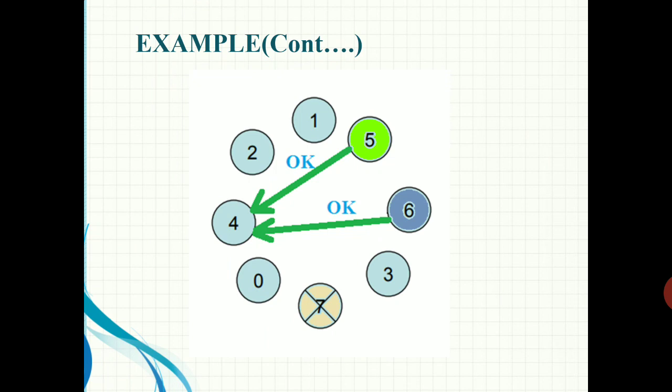Upon getting the first of these responses, process 4's job is over. That is, upon receiving this OK message from 5 and 6, 4 can conclude that 5 or 6 will take over the election, and they will win the election. Our job is over, so it just sits back and waits for the winner.